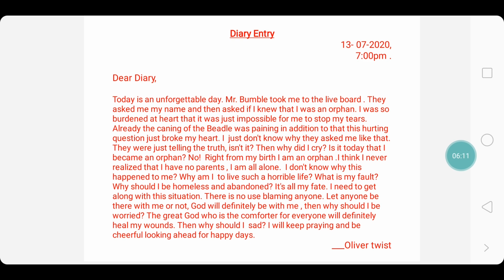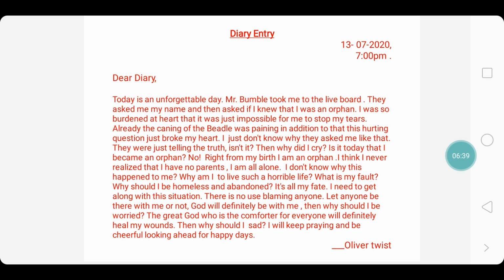Then why should I be worried? The great God, who is a comforter for everyone, will definitely heal my wounds. Then why should I be sad? I will keep praying and be cheerful, looking ahead for happy days. So this is how we come to a conclusion, with a hopeful ending, thinking that the days to come will be better than the present days.